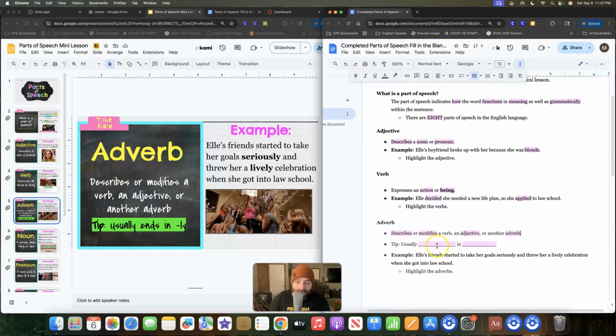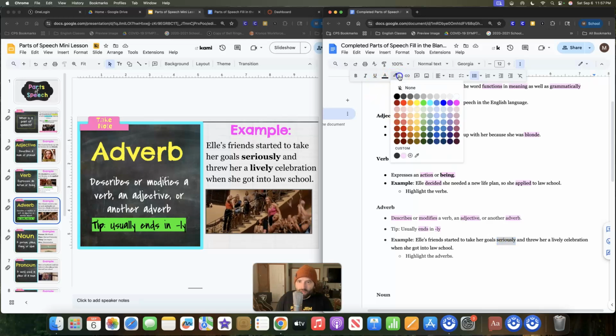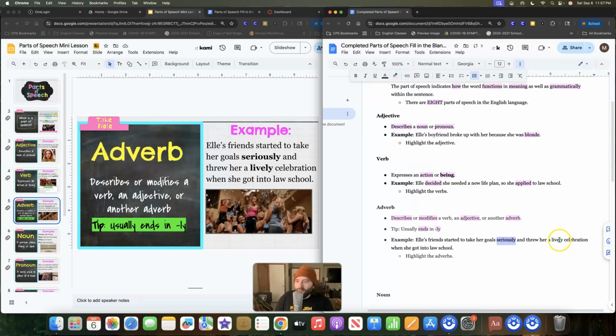So a tip here: adverbs usually end in ly. Not always, but usually they end in ly. Because they usually end in ly, they are sometimes easy to spot. Like here, Elle's friend started to take her goals seriously. Pretty easy to spot that there. And then lively.